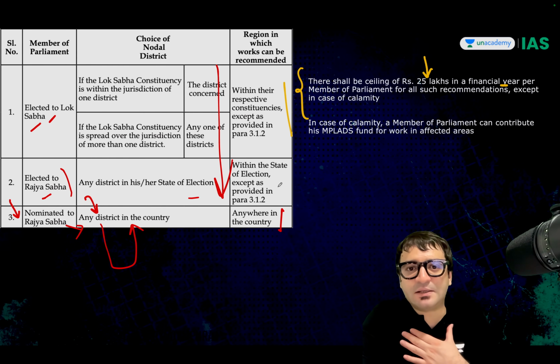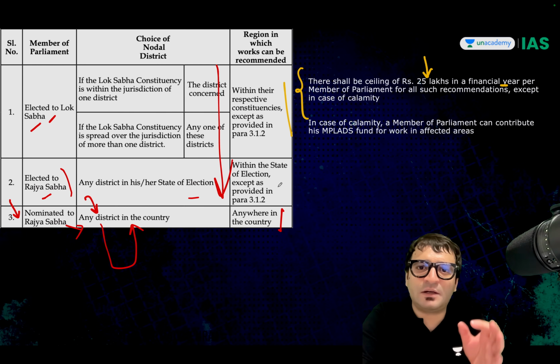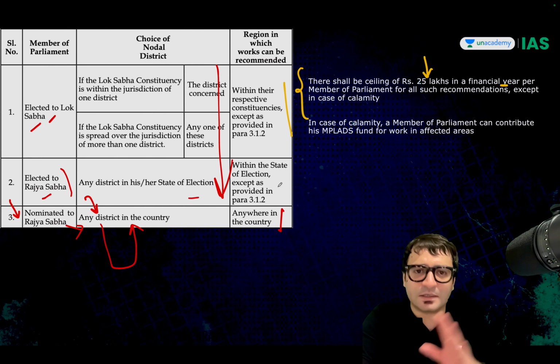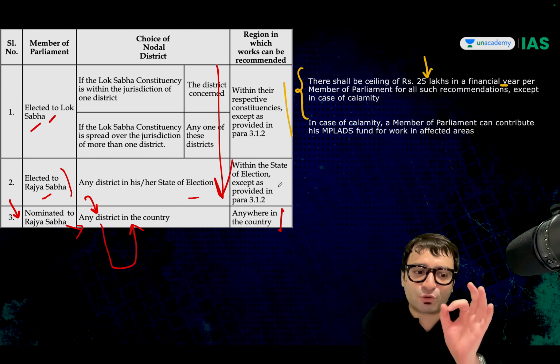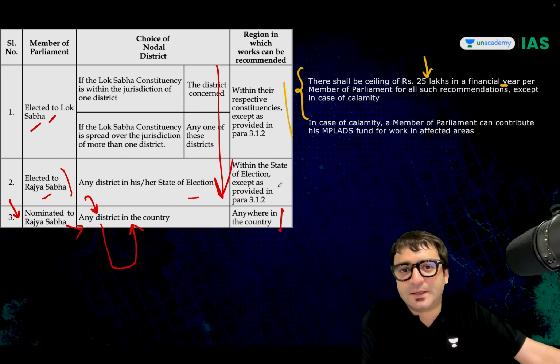Which means I am a Rajya Sabha MP from Karnataka. I can recommend developmental works to the tune of 5 crore rupees in any district in Karnataka. But can I recommend in Tamil Nadu? Yes. But the ceiling is 25 lakhs per year. That's it. Not more than that.